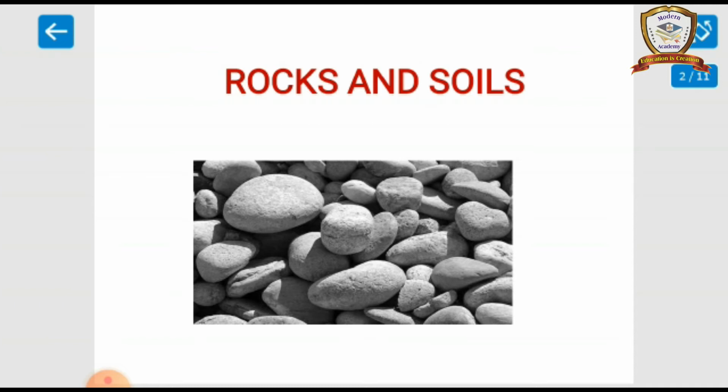Some of the active volcanoes are Mount Vesuvius, Mount Stromboli and Mount Etna in Italy, and Mauna Loa and Mauna Kea in the Hawaii Islands.